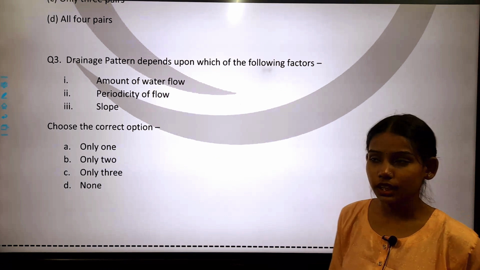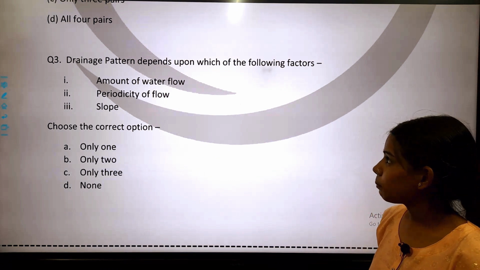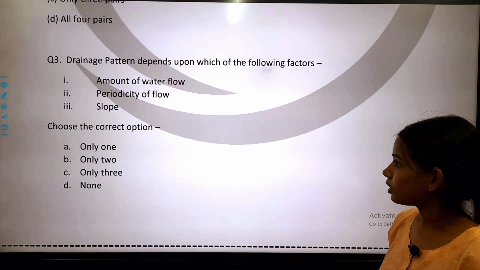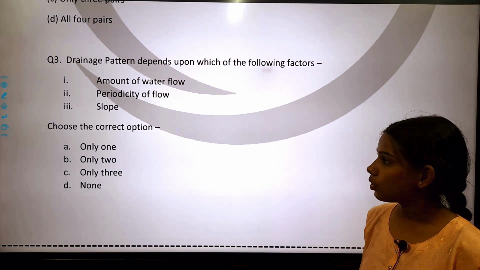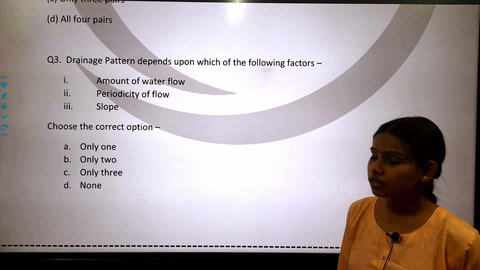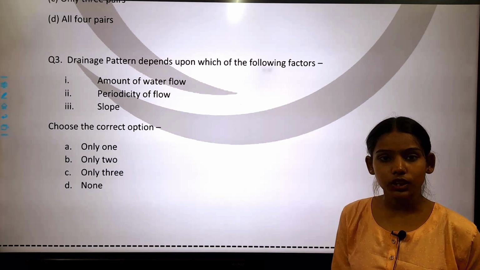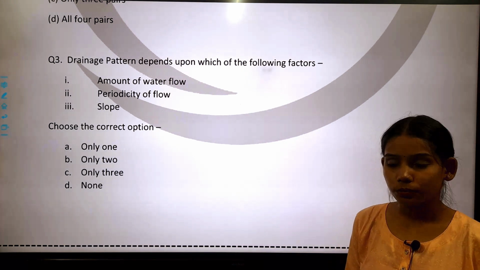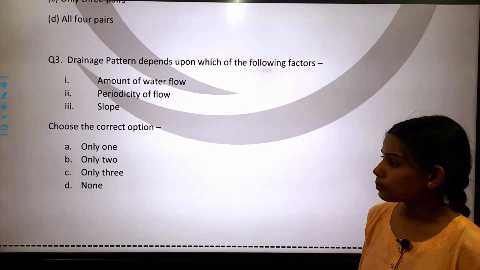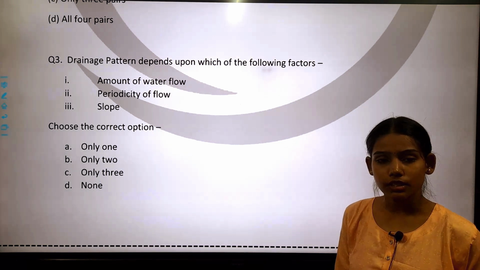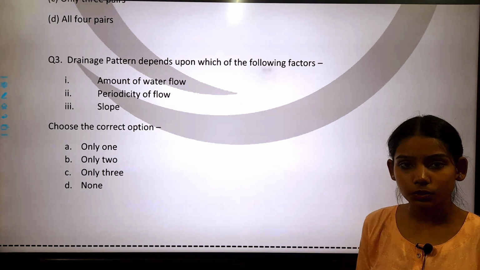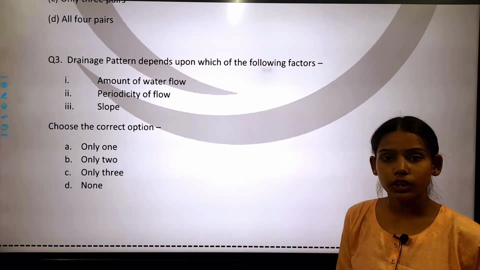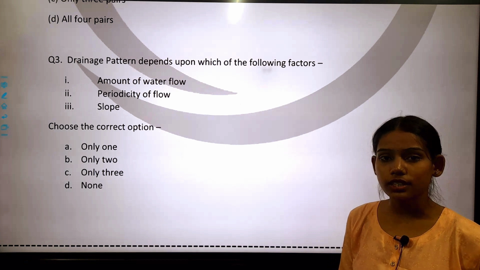Question number 3 is, drainage pattern depends upon which of the following factors? Number 1 is amount of water flow. Number 2 is periodicity of flow. Number 3 is slope. So choose the correct option. Option A is only 1. Option B is only 2. Option C is only 3. And option 4 is none.